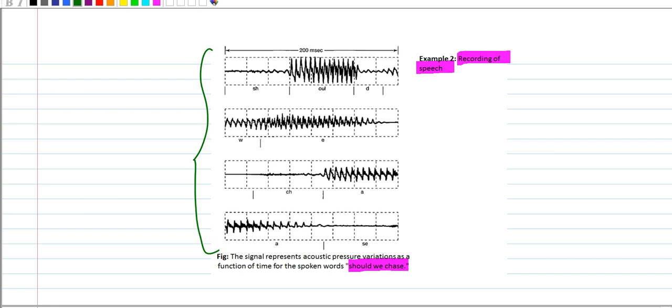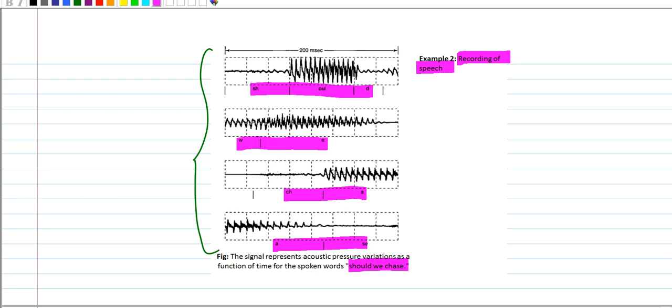You can see over here, if I pronounce the word "should," I get a signal pattern like this. Then if I pronounce "we," I get a signal pattern like this. Then the word "chase."